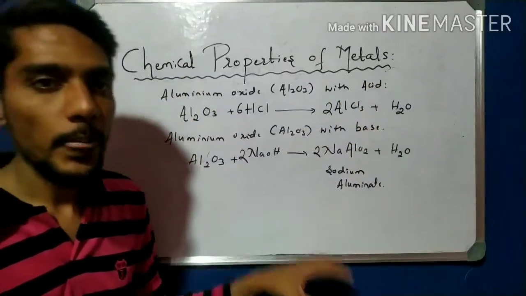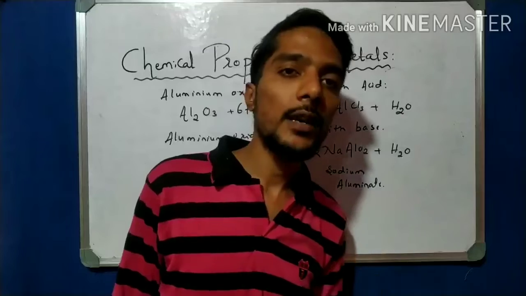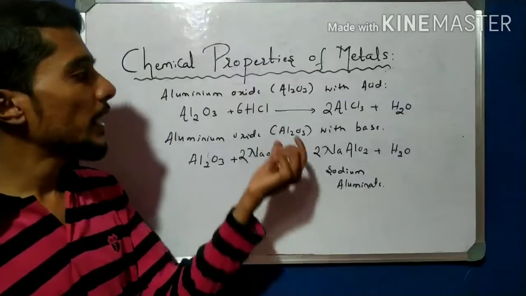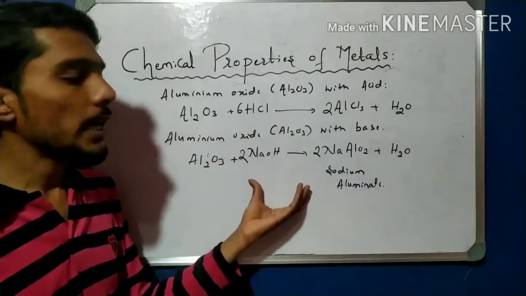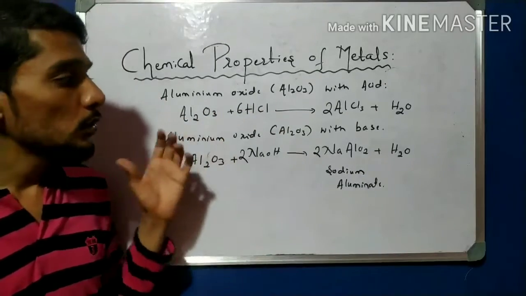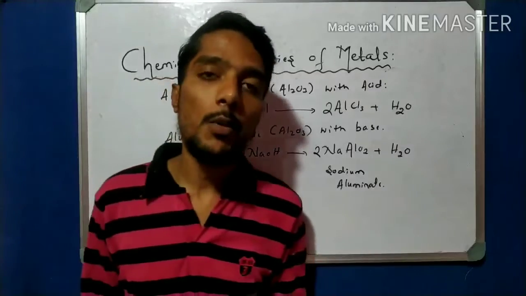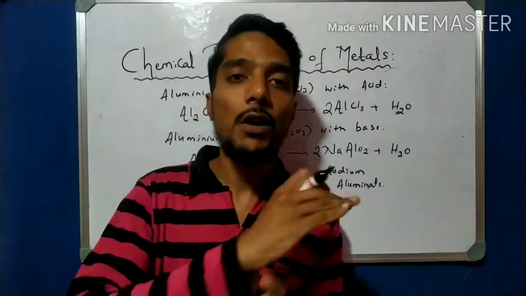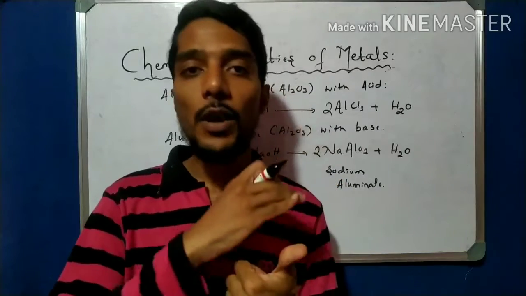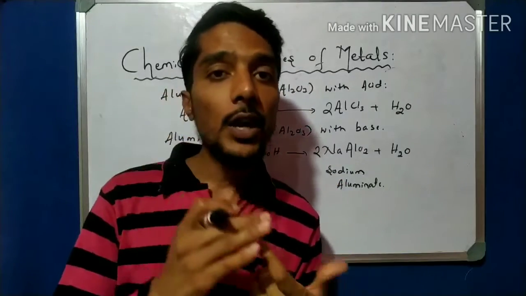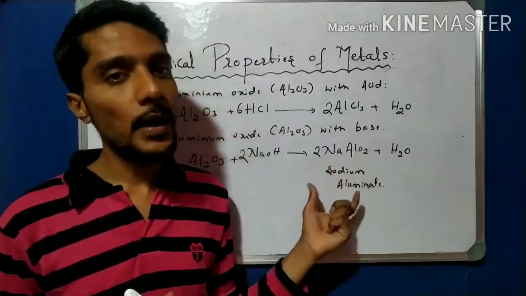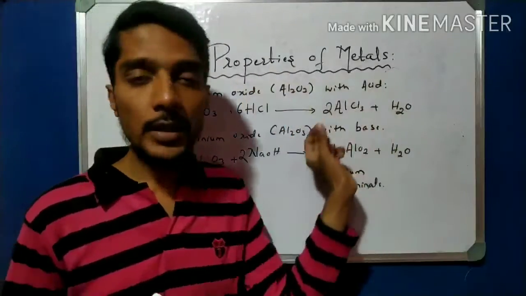That is the proof here. So as a shortcut we write the examples Al2O3 and ZnO. If they further ask to write the equation with acid and with base, you write this: aluminium oxide with acid, aluminium oxide with base. So this is the very important point about metals reacting with oxygen or air. First we learned about metal oxides being formed, with examples, and then amphoteric oxide with examples, and amphoteric oxide with acid and with base.